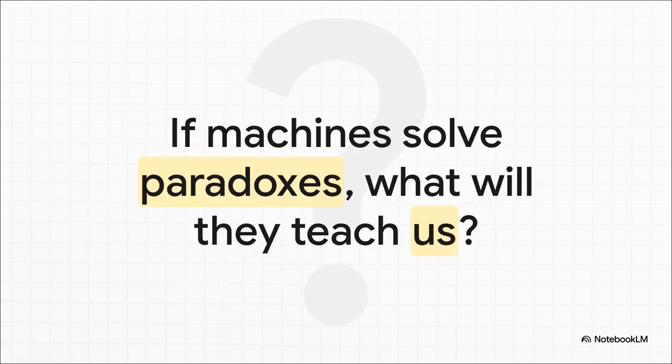And that brings us to one last really big thought. This whole journey to build a perfectly logical AI forces us to get really honest about the fuzzy, sometimes contradictory nature of our own thinking. But if we actually succeed, if we manage to teach a machine how to navigate these paradoxes with perfect, logical consistency, what could that clarity teach us about the messy contradictions we all live with every single day?